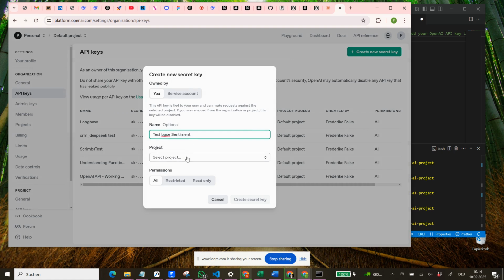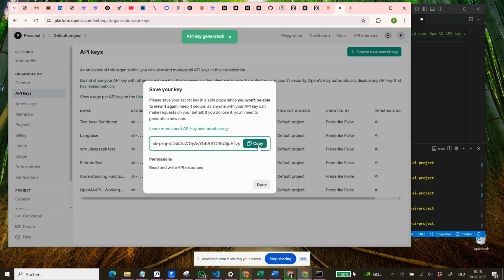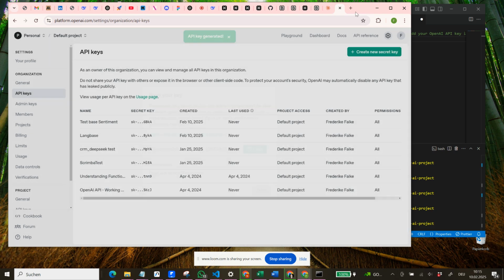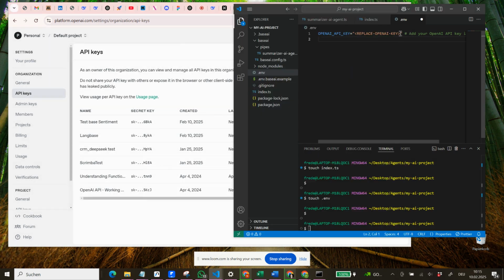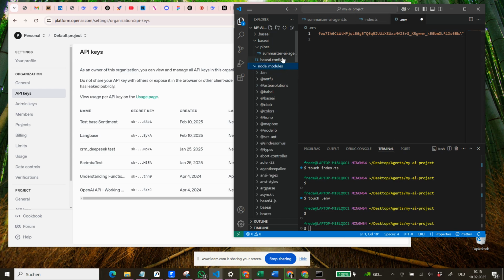We will delete this afterwards, so it will be just a default project. We create a secret key. We copy this one, we say done, and we go over here and we replace this key into here. So we just replace this in here. So now we have our key.